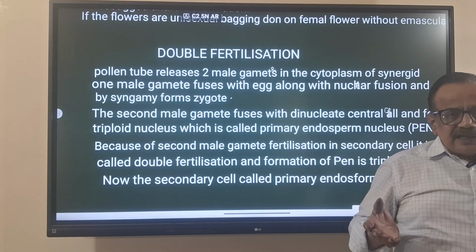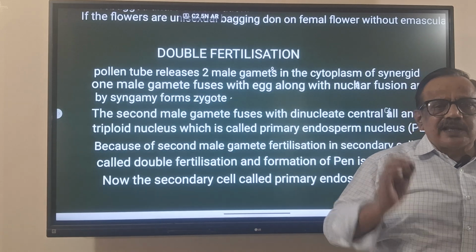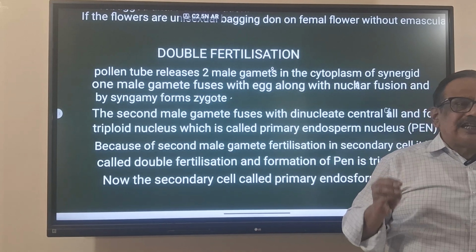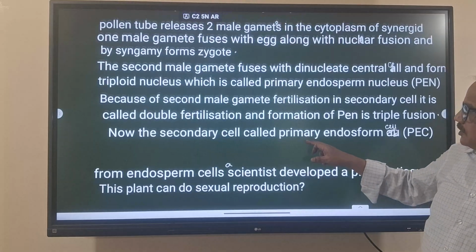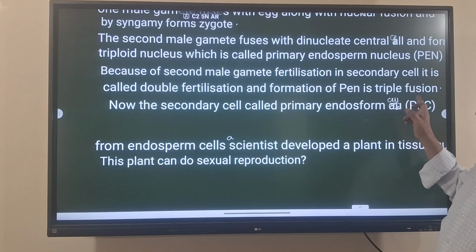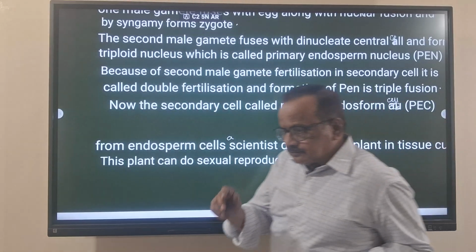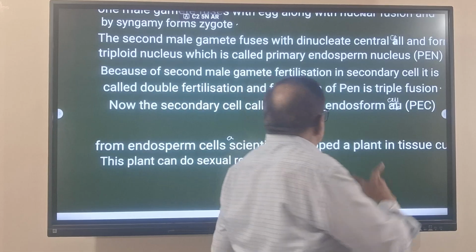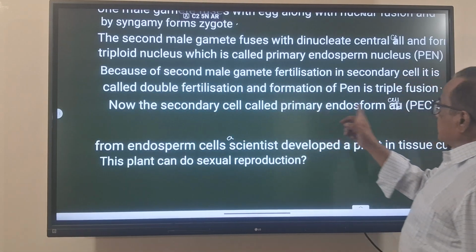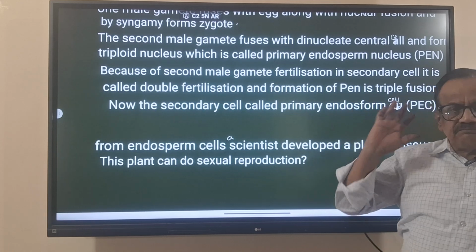And after the double fertilization, the central cell is called a primary endosperm cell. This is the double fertilization, triple fusion, and forms a triploid. Now the secondary cell is called the primary endosperm cell. Now I am asking one question here.